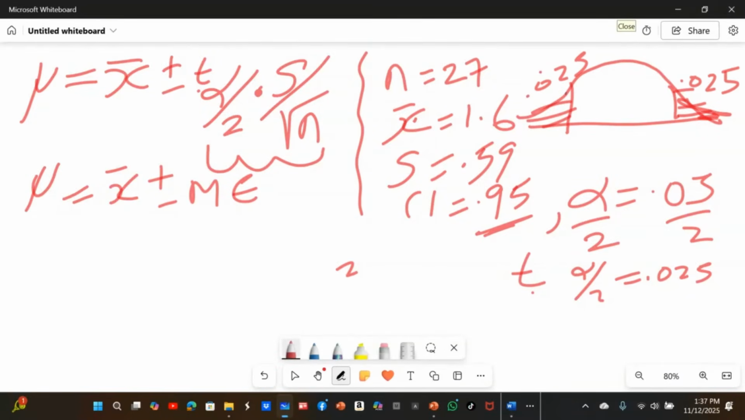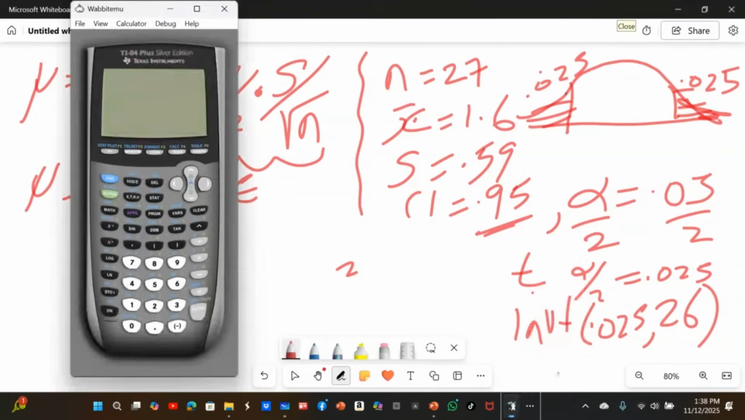You are specifically told to calculate the critical value. So you get your calculator and do inverse T. Area to the left in decimal is 0.025. The sample size is 27, therefore the degrees of freedom is 26, sample size minus 1. So you pull up your calculator and calculate the critical value. Before I do the confidence interval, I have to calculate the critical value.